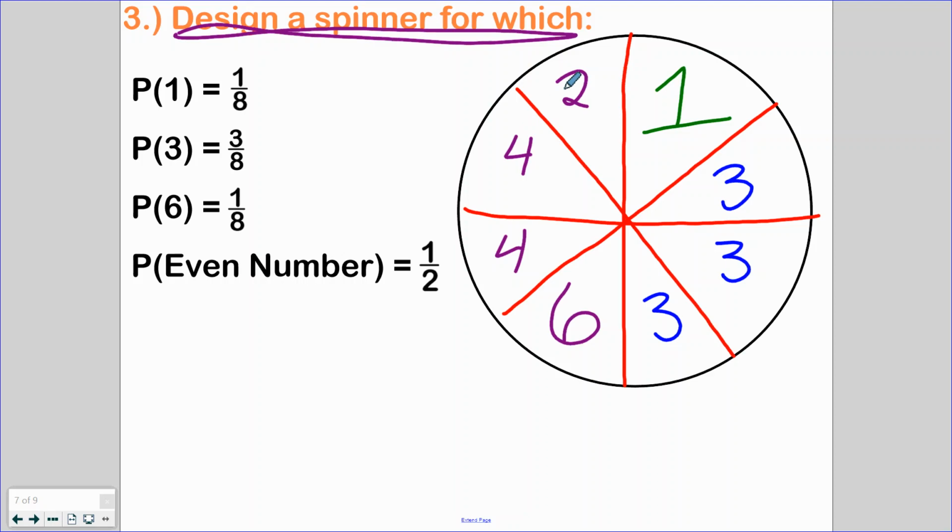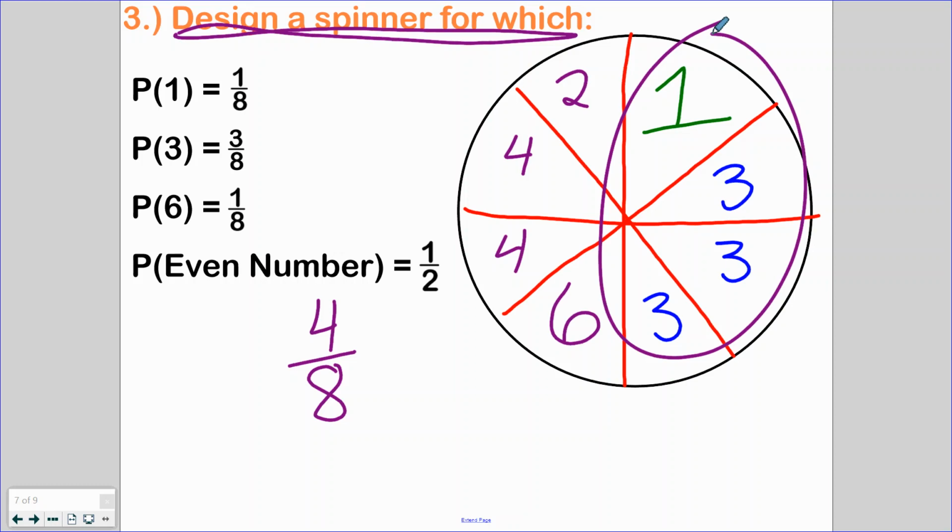So 4 out of the 8 are even numbers, and 4 out of the 8, if you look over here, are odd numbers, so we can do that. We matched what it said, 3/8.